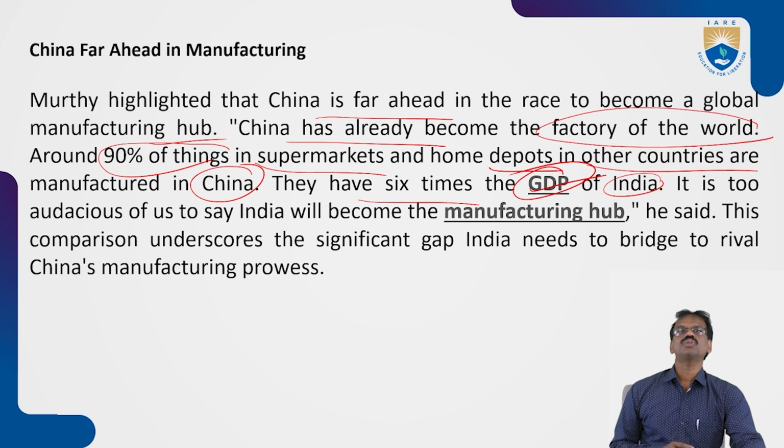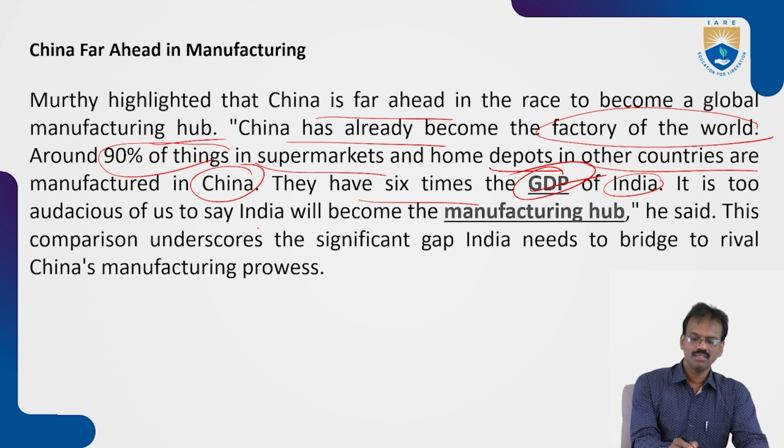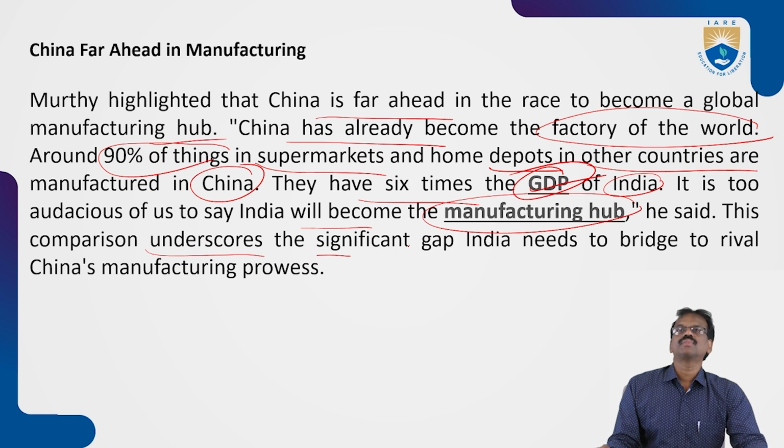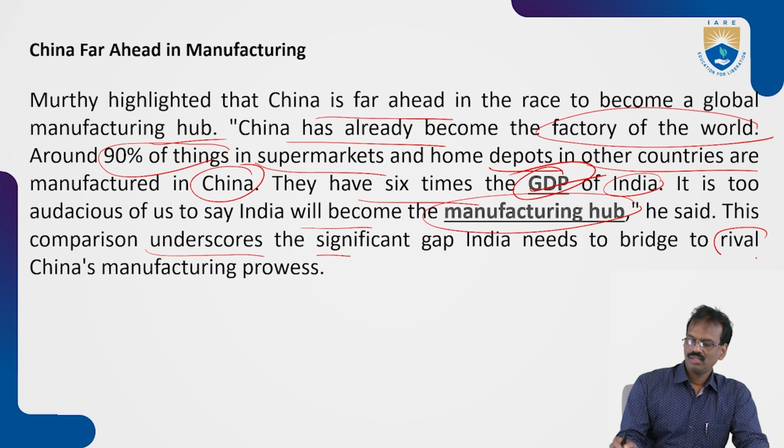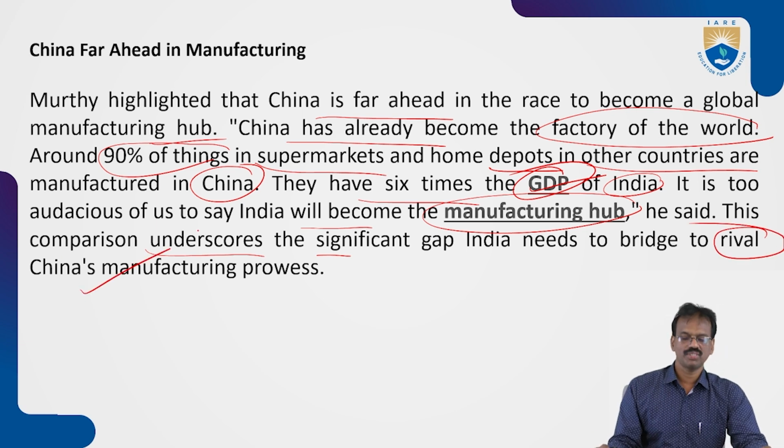So it is too far for us to say India will become the manufacturing hub. This comparison underscores the significant gap India needs to bridge to rival China's manufacturing progress.